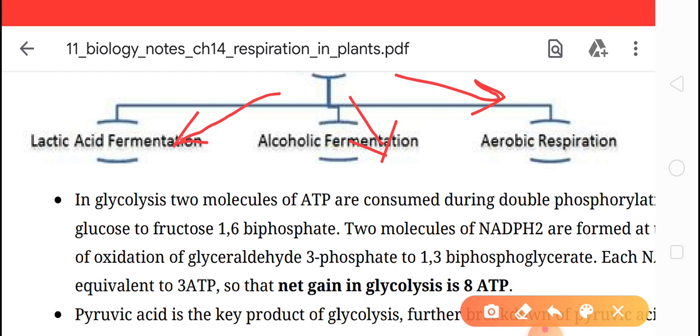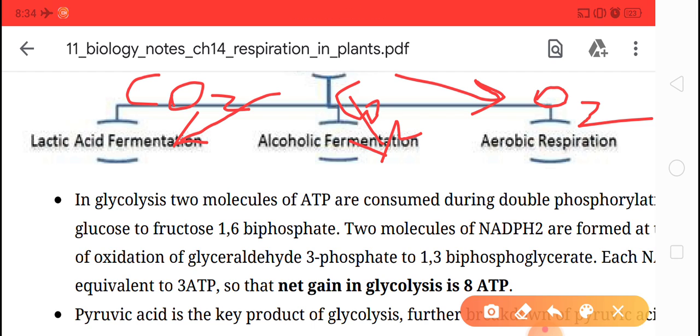How? If oxygen is not there, then lactic acid fermentation takes place in human muscles. If they also do not have oxygen, they can lead to alcoholic fermentation in yeast and bacteria. So alcoholic fermentation takes place. But if they get the presence of oxygen, they further lead to aerobic respiration and form the TCA, that is the Krebs cycle.